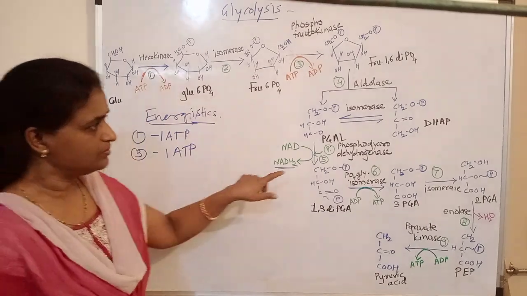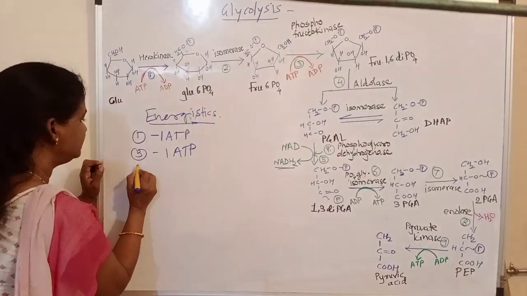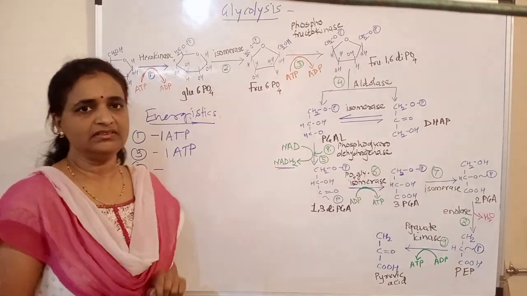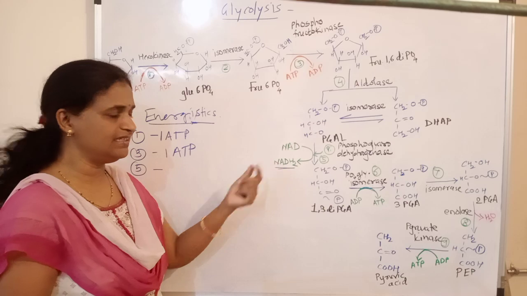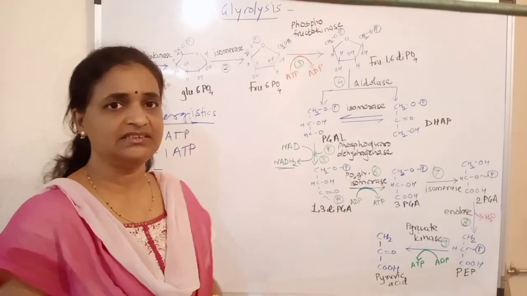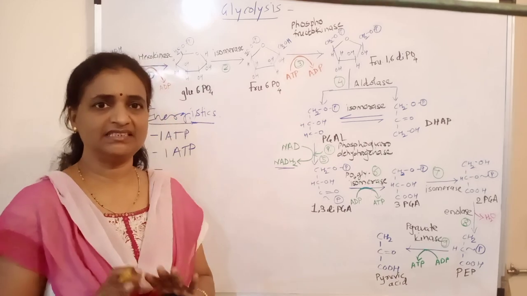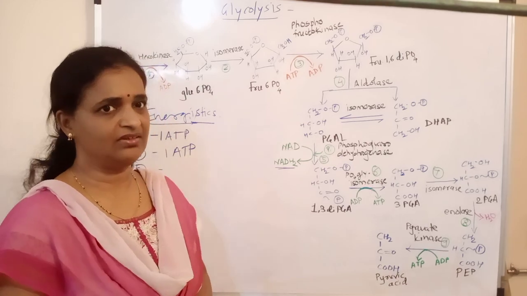Then in the fifth reaction, as I told, there is release of one reduced form of energy, that is NADH2. This reduced energy should be converted into ATP and that was done by passing it through the electron transport chain.